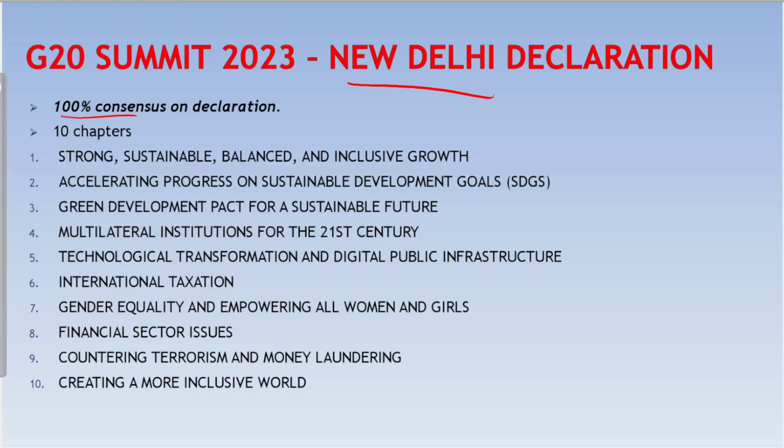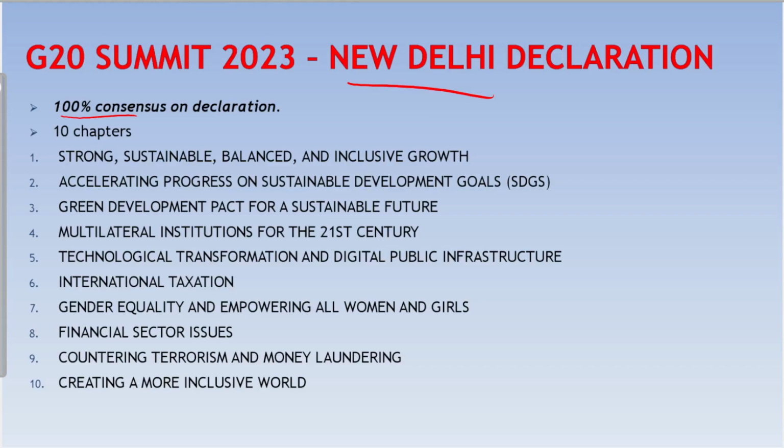The declaration said that the leaders acknowledged the impact of the war on global food and energy security, supply chains, macro financial stability, inflation, and growth. The Russia-Ukraine paragraphs in the G20 declaration did not condemn Russia for its actions, nor did it call it an aggression. But the West also has got what it wanted. For example, a statement on the conflict says that all states must refrain from the threat or use of force to seize territory. The statement never named Russia, but Russia is the only country to have done so.